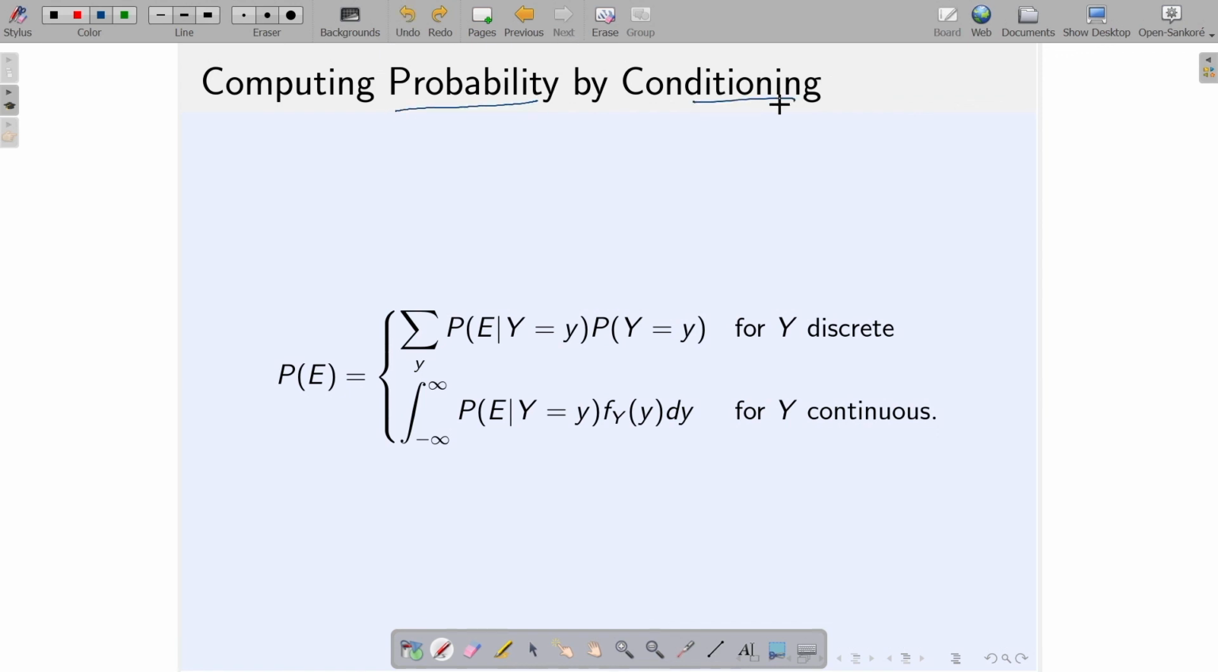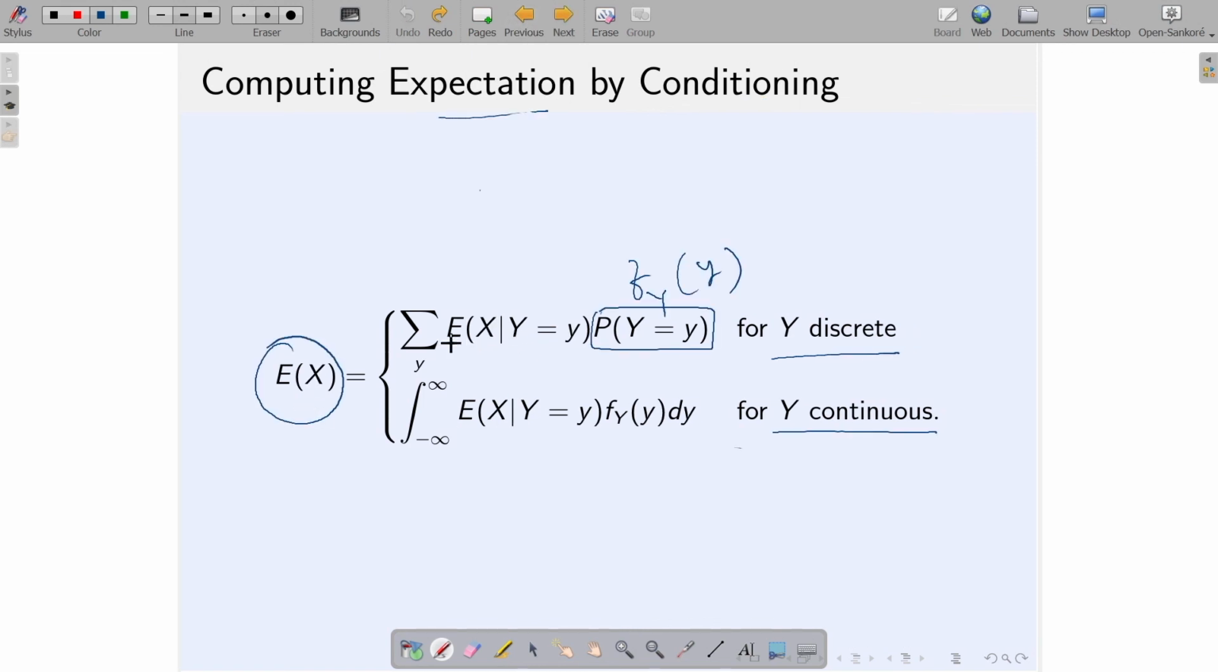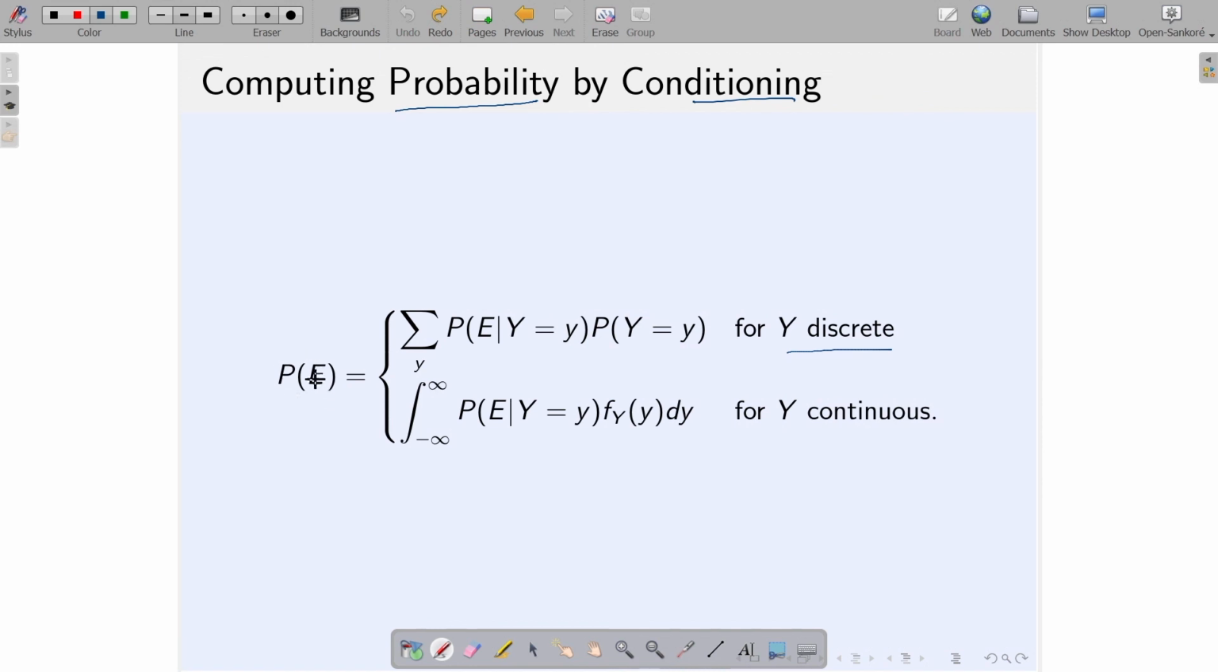So, this one again is a generalization of the theorem of total probability. If y is discrete, it is given by this. If you compare with the last expression, in the case of expectation, this was the summation of conditional expectation multiplied by the marginal probability mass function. Now, when I try to find the probability, it is nothing but the conditional probability multiplied by the probability mass function for a discrete random variable, and for a continuous random variable, the conditional probability multiplied by the probability density function, and then take the integration.